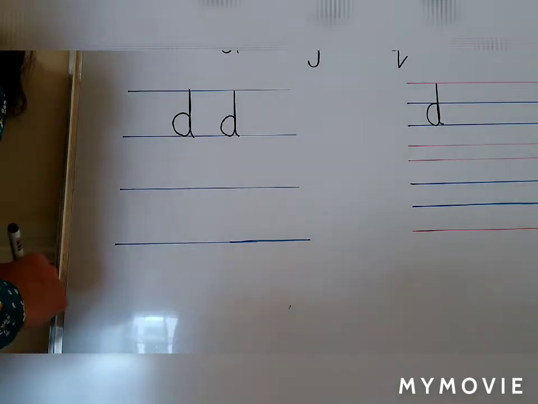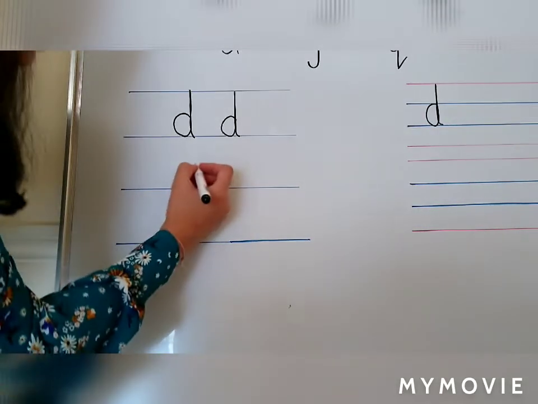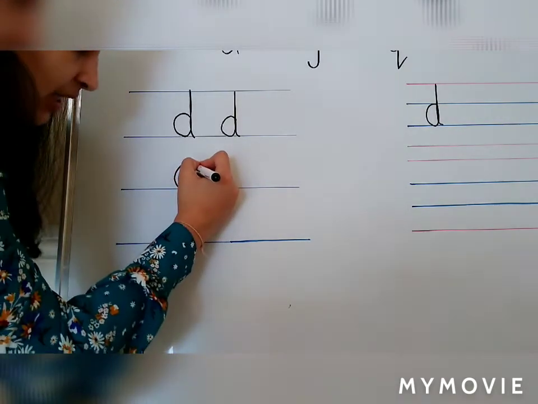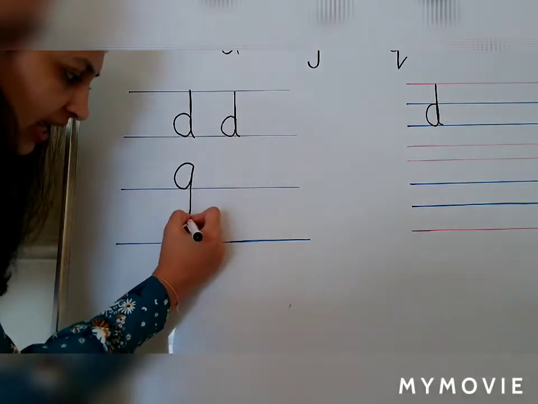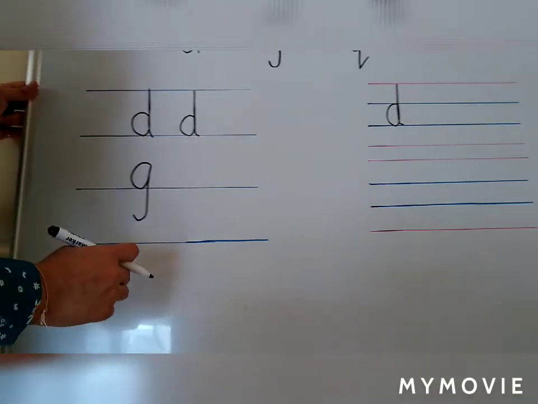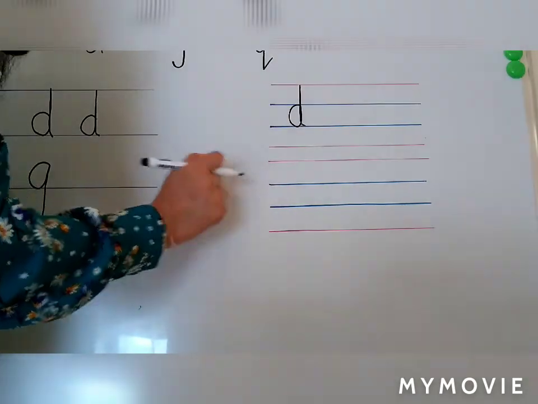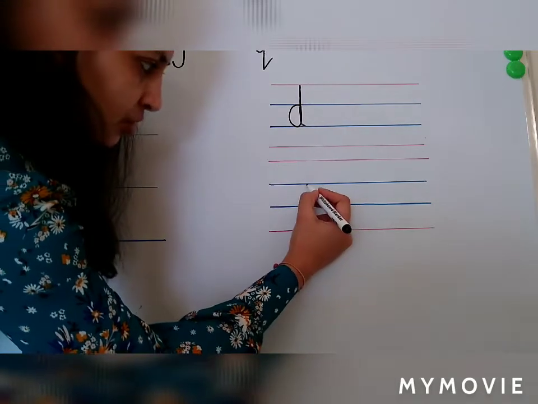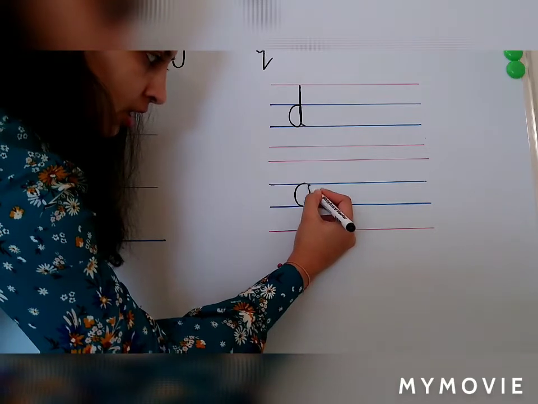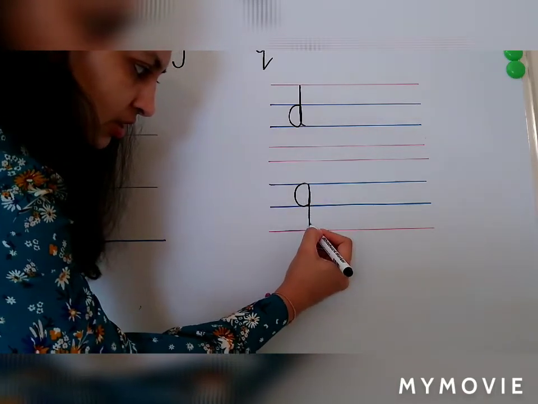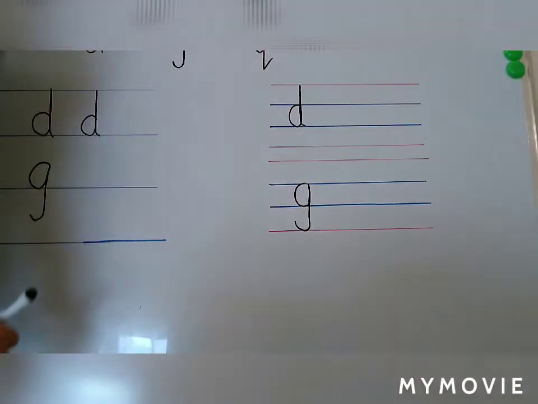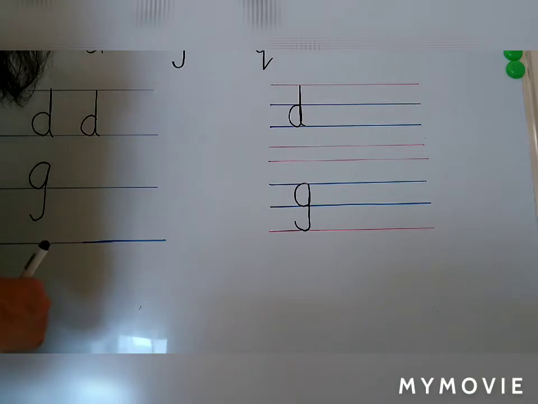Let us see how to write G. In the same way you make your K, but now you go down and swing. G. Now if you're writing in your red and blue lines, then between your blue lines, just like your K, go up, come down, touch the bottom red line and swing. G. Let us take a look at the G words.